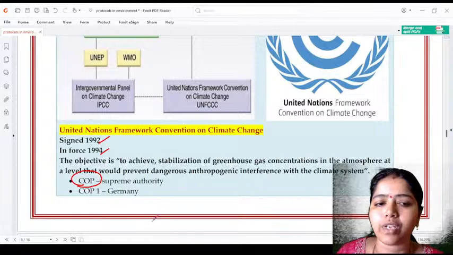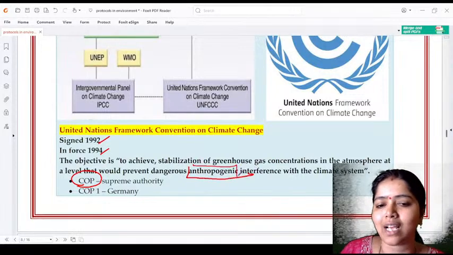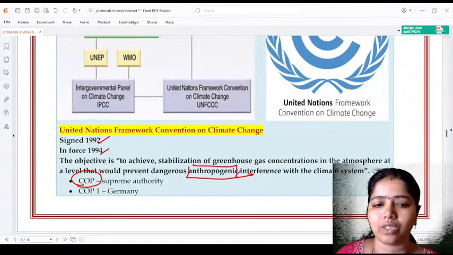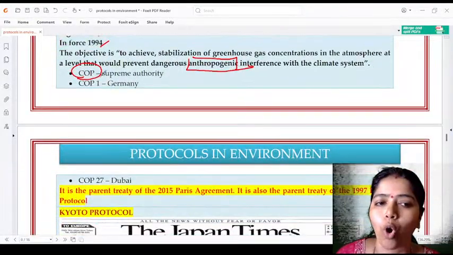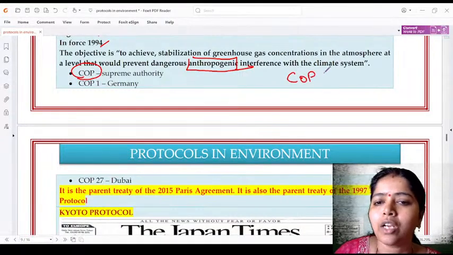And the main objective of this one is to prevent anthropogenic activities. What is anthropogenic? Man-made activities, we have to control. That is with respect to COP. And recently, what COP has been happening now, it is COP 28.